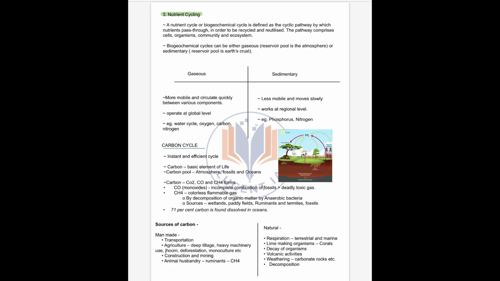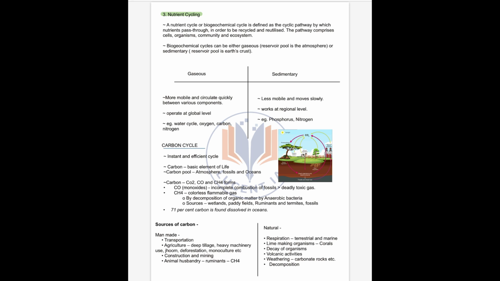Next function we can see is nutrient cycling. So what is nutrient cycling? Nutrient cycle or biogeochemical cycle is defined as a cyclic pathway by which nutrients pass through in order to be recycled or utilized. For example, carbon cycle: how carbon flows from atmosphere to the earth, then again passes through the atmosphere. It is called nutrient cycling. Nutrient cycling can be of two types. One is the gaseous, where the maximum of the process takes place at gaseous level, and one is the sedimentary, where the maximum of the cycling takes place at the earth.